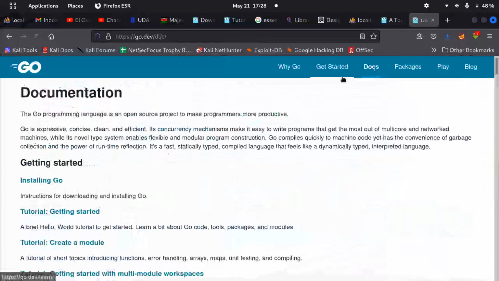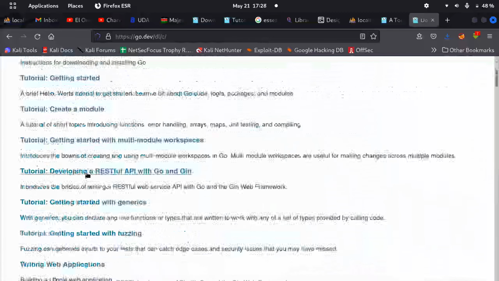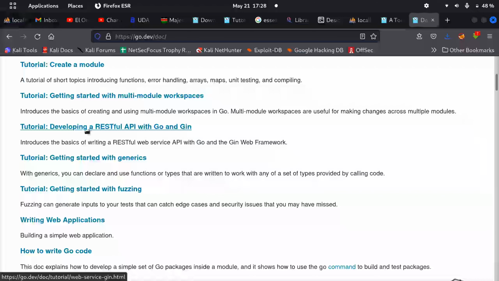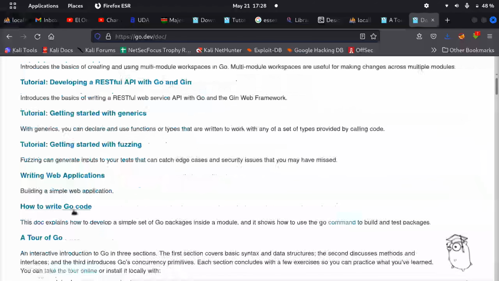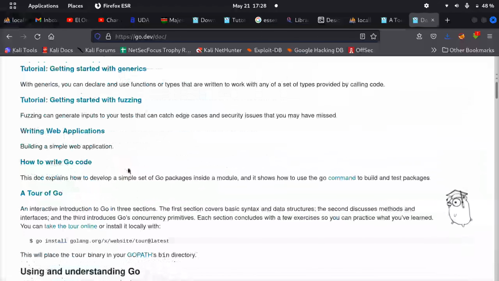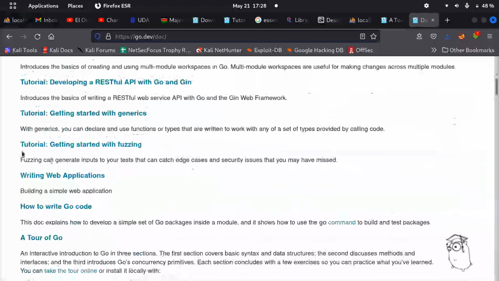Then there's the documentation here: installing Go, tutorial, getting started, developing a RESTful API with Go and Gin. Someone was asking about Gin in the group. Yeah, you can do it. Testing, getting started with fuzzing, web application, how to write Go code. So we are starting with writing web applications, and also we'll be doing fuzzing. We'll be fuzzing our web application, testing for vulnerabilities. And in our web application again, we'll be doing generics. We'll be doing the RESTful API.